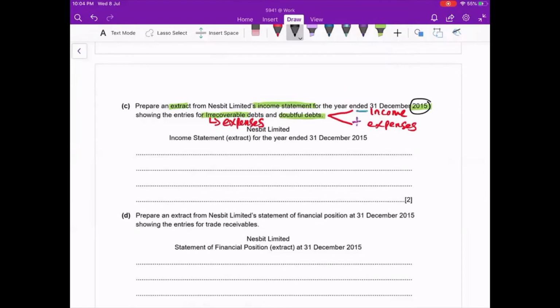So before that, in an income statement, we have four sections. One is sales, cost of sales, other income, other expenses. So irrecoverable debt is your expenses, and your doubtful debt for this question is an increase, so it's also expenses. So expenses will fall under which section? Other expenses. So I go here, I write other expenses. Actually you can write only expenses also, but normally we write other expenses.